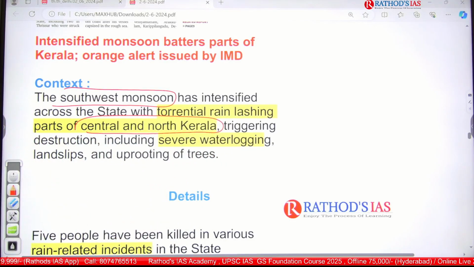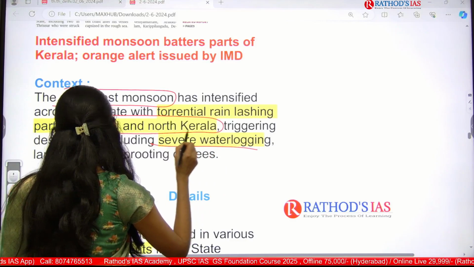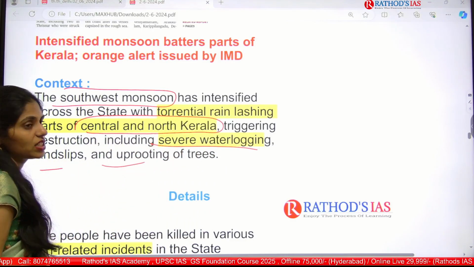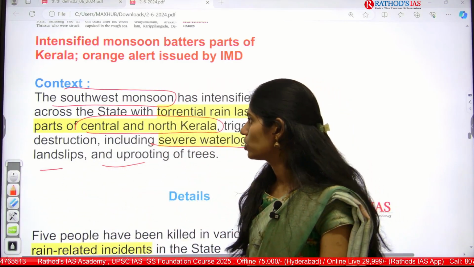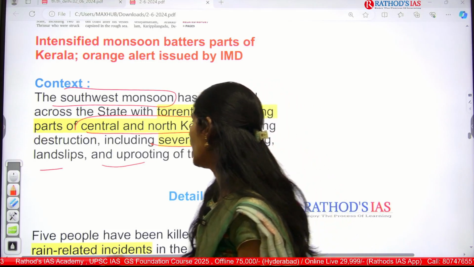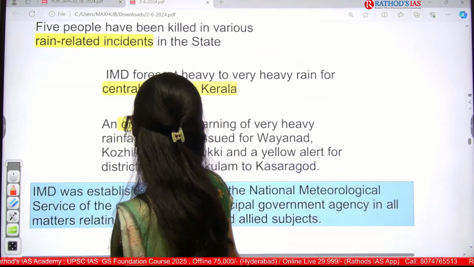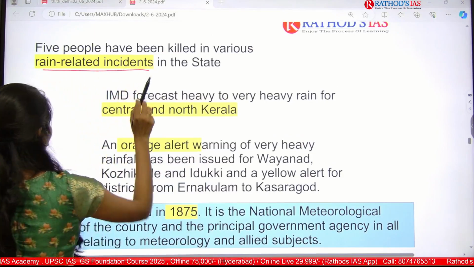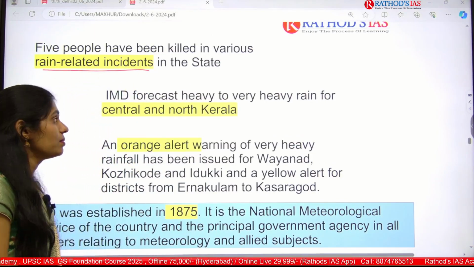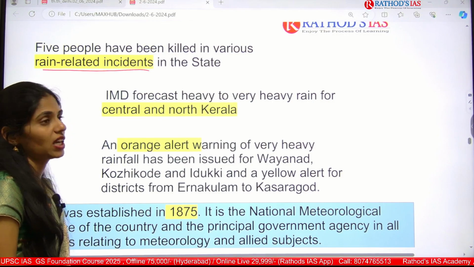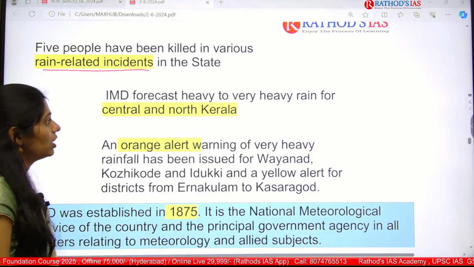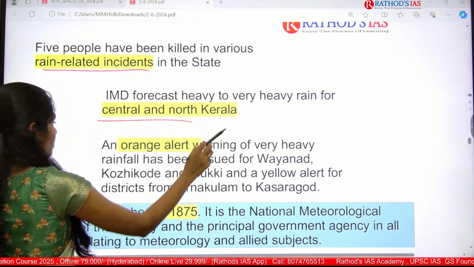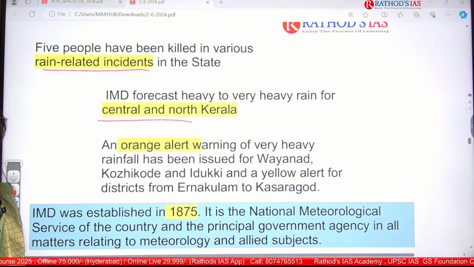Whenever there is massive rainfall, it automatically leads to destruction, severe waterlogging, landslips and uprooting of trees. So these are the negative impacts of heavy rainfall. Okay, that is what is mainly said. And now let us see the details. Five people have been killed in various rain related incidents, and IMD, the Indian Meteorological Department, came with a forecast of heavy to very heavy rain for central as well as North Kerala, and they issued an orange color alert.